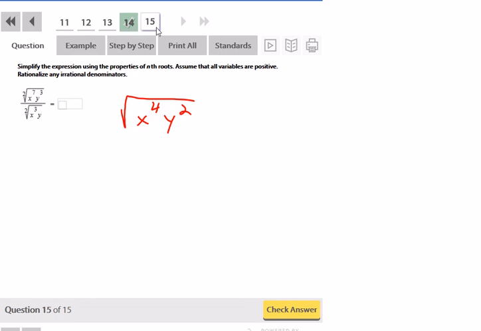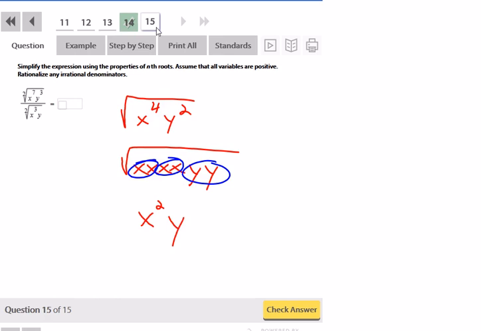So for the x's, I don't really expect you to write it like this anymore, but just if it still helps you to see it, okay. There's 2 x's that can come out and a y that comes out. There's going to be nothing left on the inside, so I just have x squared y. If you would have written it more formally, this would have been x to the 4 over 2 times y to the 2 over 2, which would still give you x squared y.